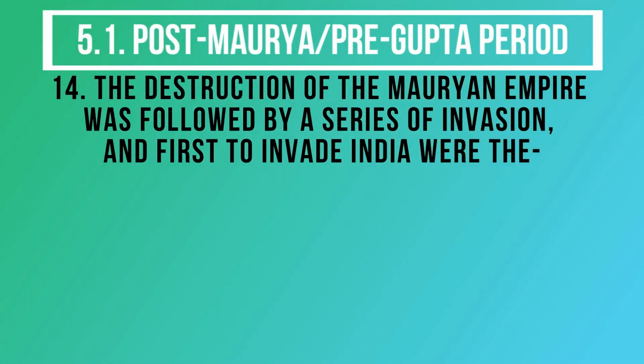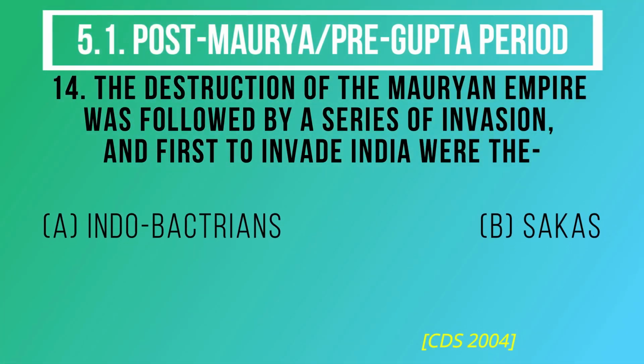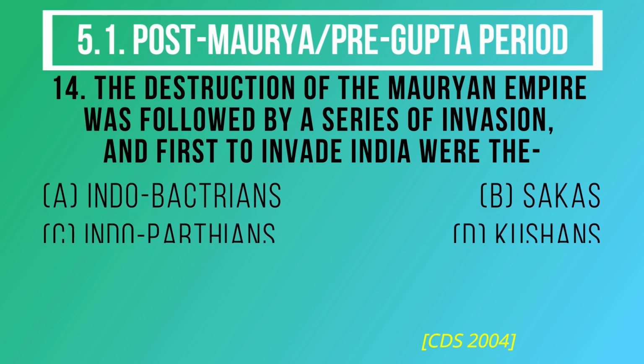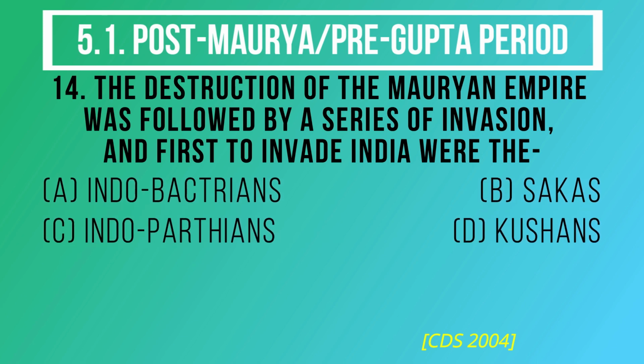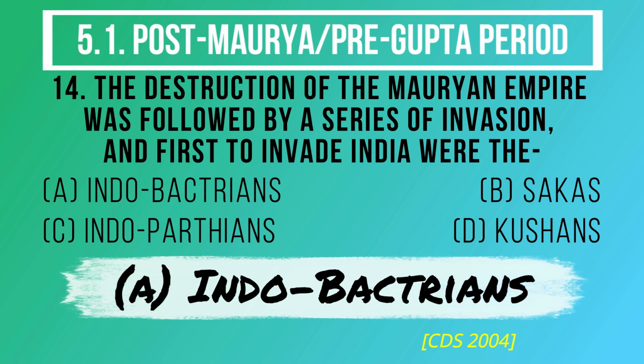Question number 14. The destruction of the Mauryan Empire was followed by a series of invasions, and first to invade India were they. The options are A. Indo-Bactrians, B. Sakas, C. Indo-Parthians, D. Kushans. And the correct answer is option A. Indo-Bactrians.